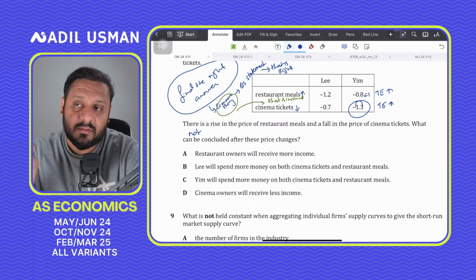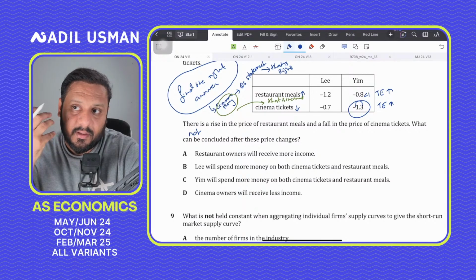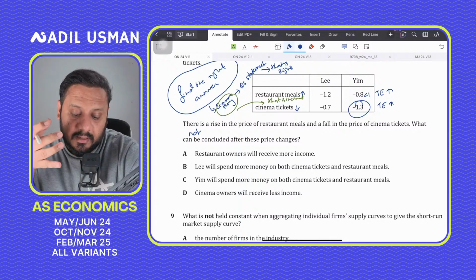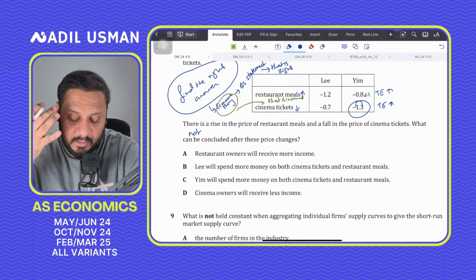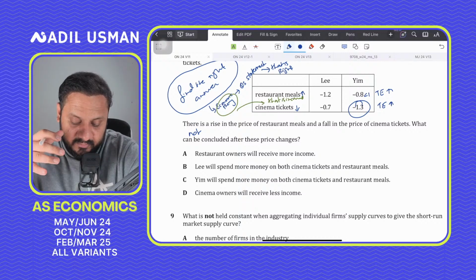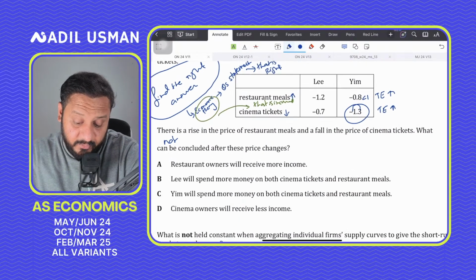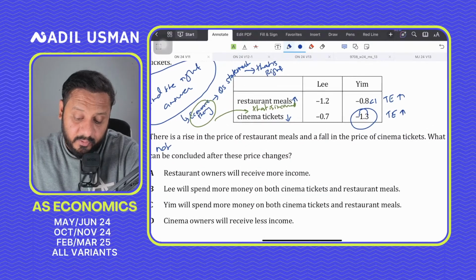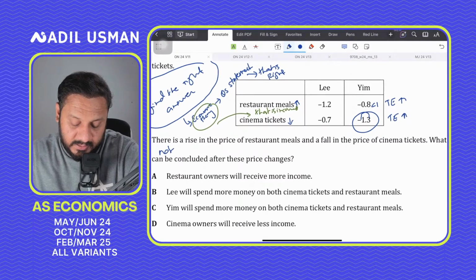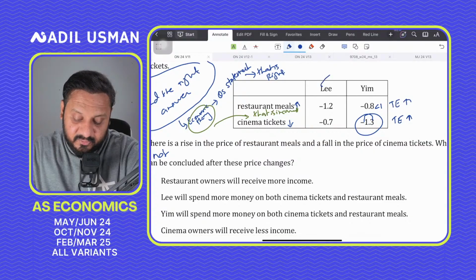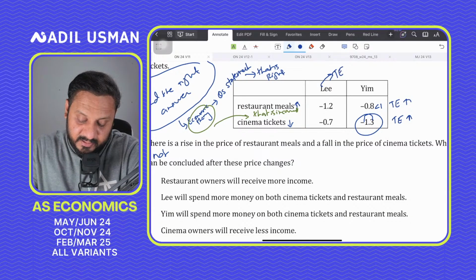Because here it's about revenue. If you look at restaurant meals, the price of restaurant meals is going up, and if the price of restaurant meals is going up, then Lee's total expenditure would drastically fall because Lee has an elastic demand.